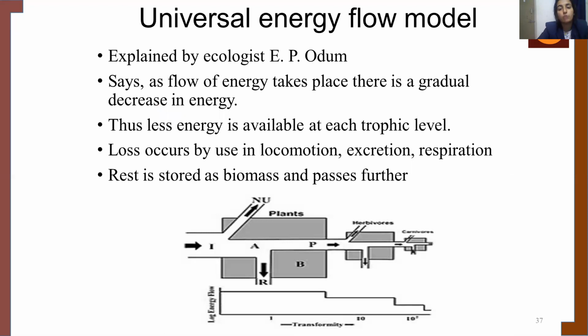The universal energy flow model was explained by the ecologist E.P. Odum. He says that as the flow of energy takes place, there is a gradual decrease in energy. Thus, less energy is available at each trophic level. Loss occurs by the process of locomotion, excretion, respiration. The rest is stored as biomass and passed further. That is what we earlier looked into.